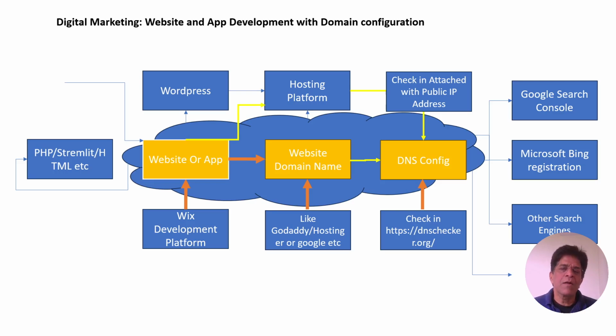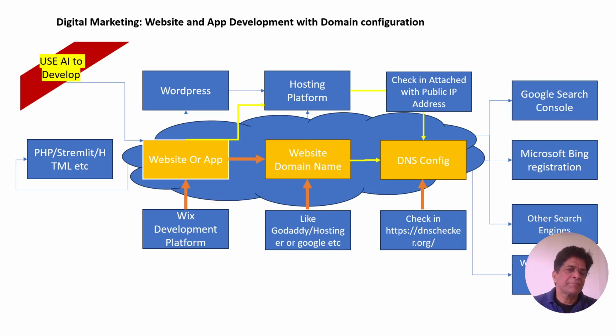But once our website is registered in these search engines, maybe it is Google search, maybe it's Bing, then how it is going to promote our website is the next phase. We can also register in different web directories like Yellow Pages Online, the Just Dial web portal. We can register so that it will also embed into the search engine and we can promote our website or app easily. How is this going to be done?